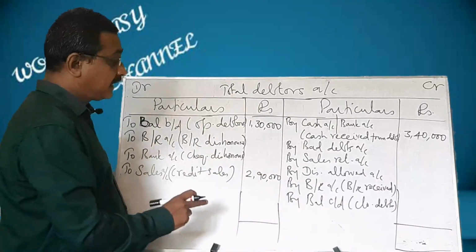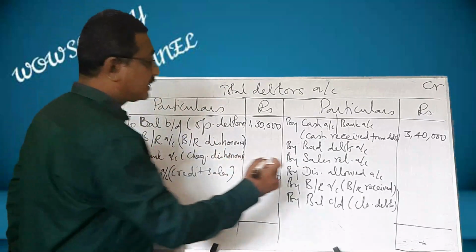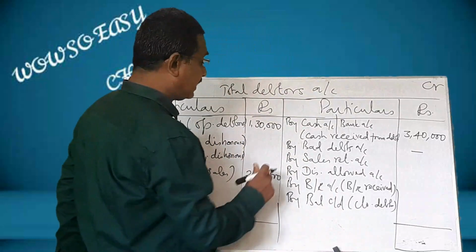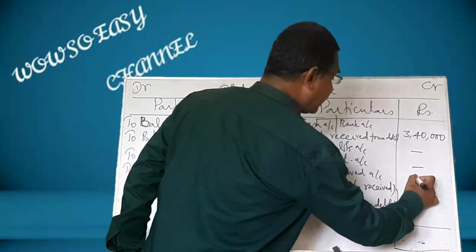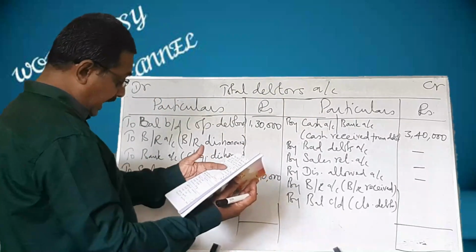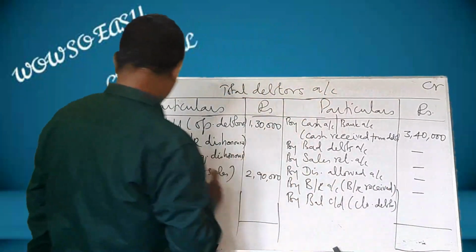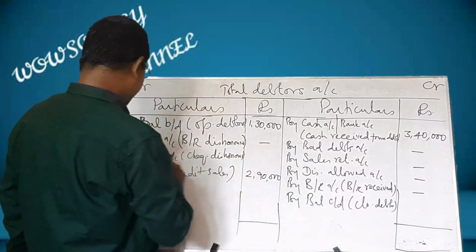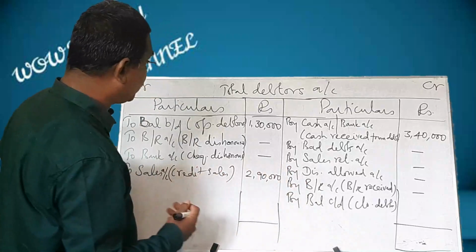First, things which are not given, make dashes in those places. Bad debts is not given, I make a dash. Sales return is not given, I make a dash. Discount allowed is not given, I make a dash. And bills received is not given, I make a dash. Here, dishonored is not given, bank checks dishonored is not given. I am going to balance these two.